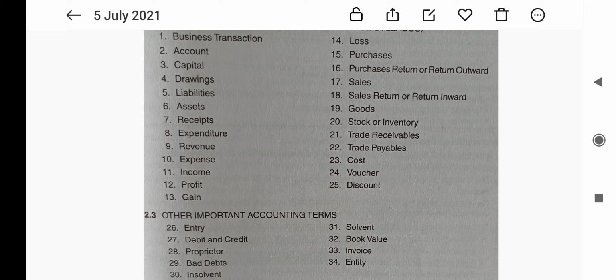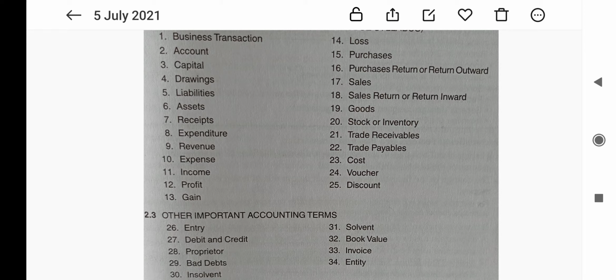The next term is goods. Goods refers to the products in which the business unit is dealing. That is, goods mean all the items which are purchased and sold in the ordinary course of business.